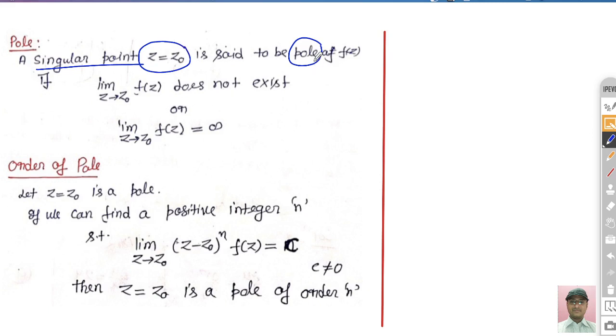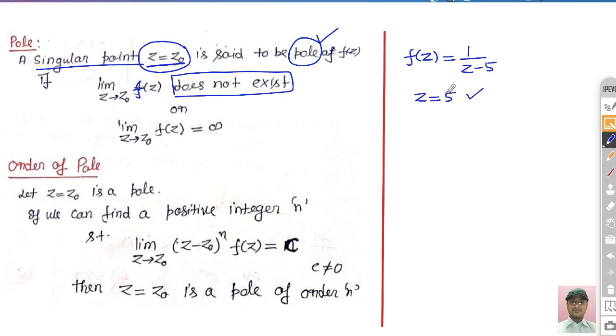So there are two things. When we say that this point is basically a pole, if you put the limit z tends to z0, f(z) does not exist. What? It does not exist. As we have seen earlier, f(z) is equal to 1 by z minus 5. You can see here this function does not exist at z is equal to 5. So this is the first condition.